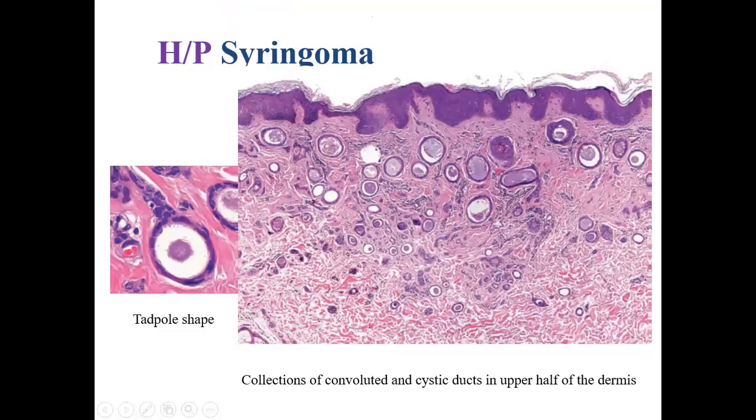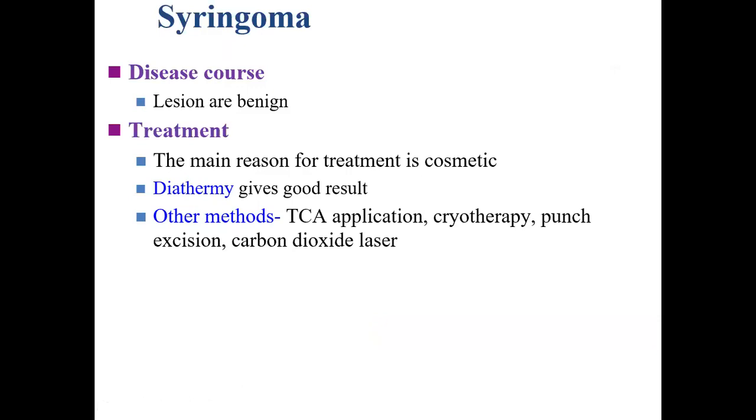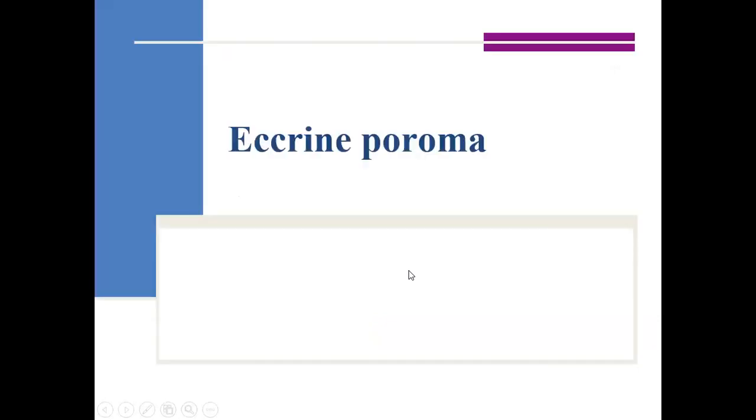More histopathological pictures: you can see there are convoluted cystic ducts, and on higher magnification, you can see the tadpole shape, which is quite characteristic. Lesions are benign. They can be treated for cosmetic reasons with the help of diathermy and certain other methods like TCA application, cryotherapy, etc.